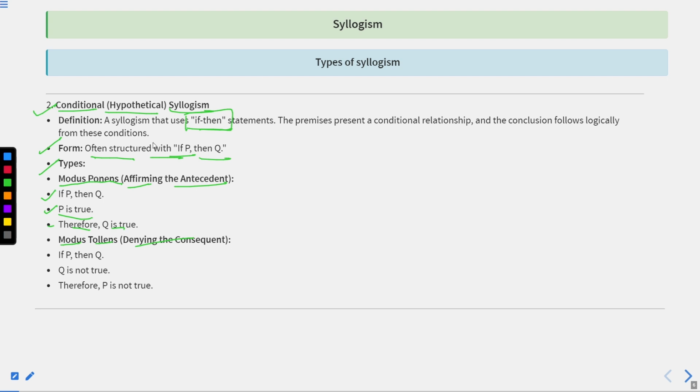So if P, then obviously Q. And on the contrary, if not P, then not Q. Both complement each other.